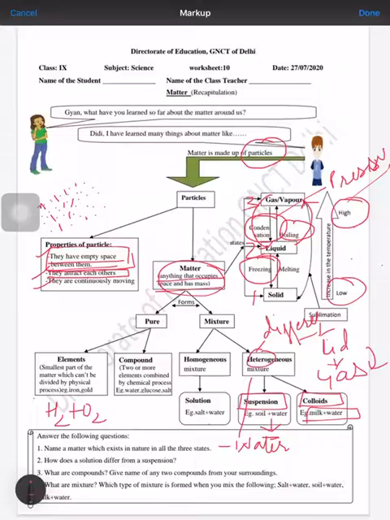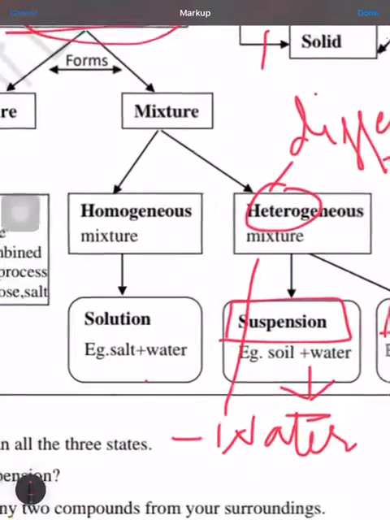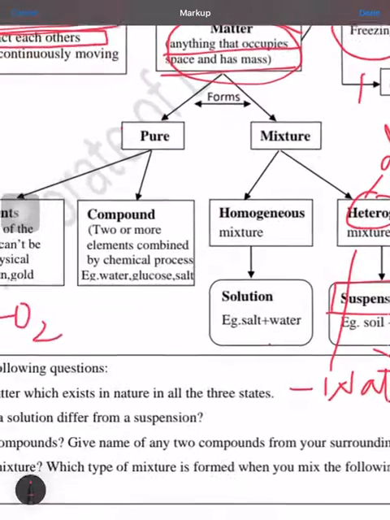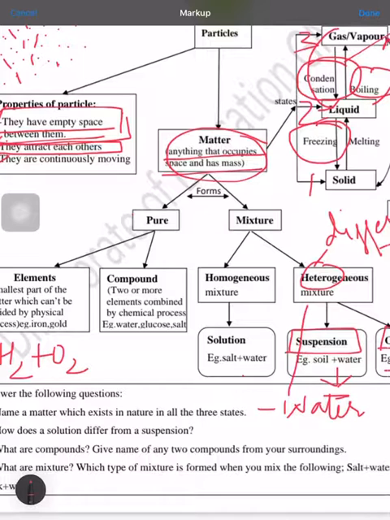So you can first write the definition. In case of solution, you can write it is a homogeneous mixture. In case of suspension, you can write it is a heterogeneous mixture. Then we can talk of particle size also. The particle size in case of solution is very small, which cannot be seen with the naked eye. In case of suspension, the particle size is bigger. You can see it with the help of the naked eye.